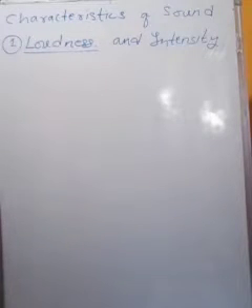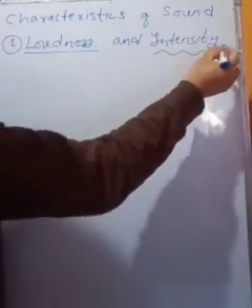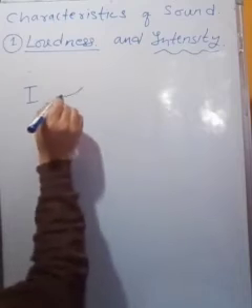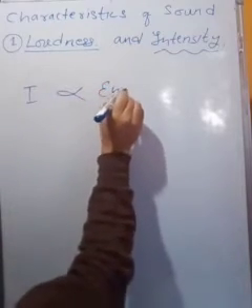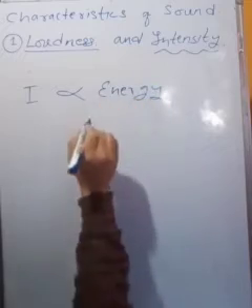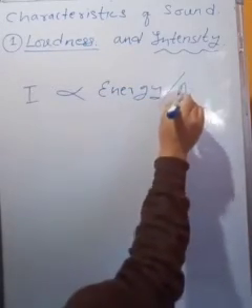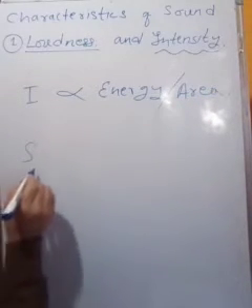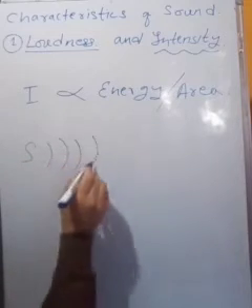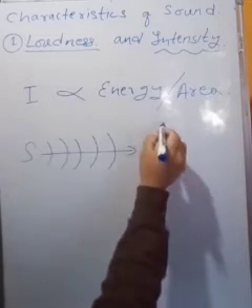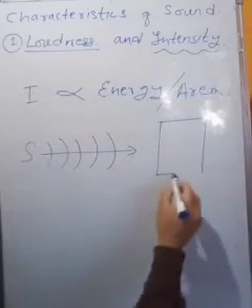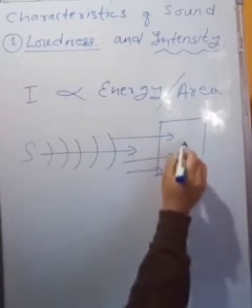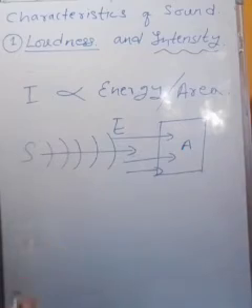And second is intensity. What is intensity of a sound? Intensity I depends on, or is directly proportional to, the energy of a sound. Okay, the energy of a sound which is passing through an area. Clear? You can imagine there is a source of sound S, so it produces the sound, and sound goes in this direction. If you imagine a flat area, this sound energy is passing through this area A. So it has some energy E.